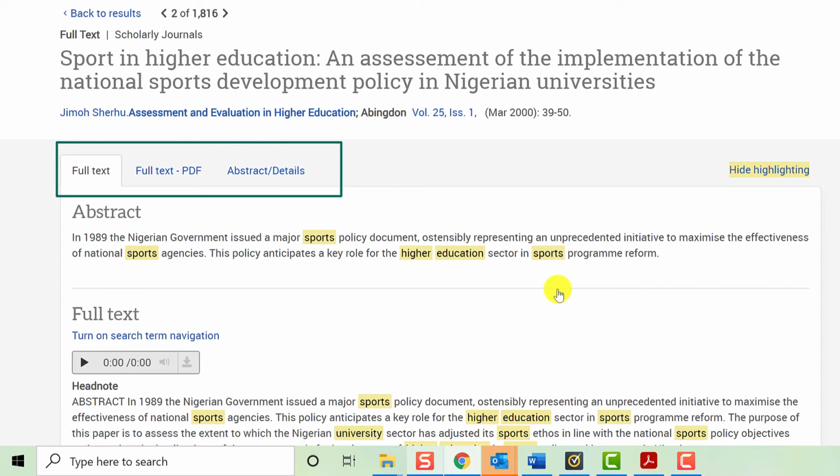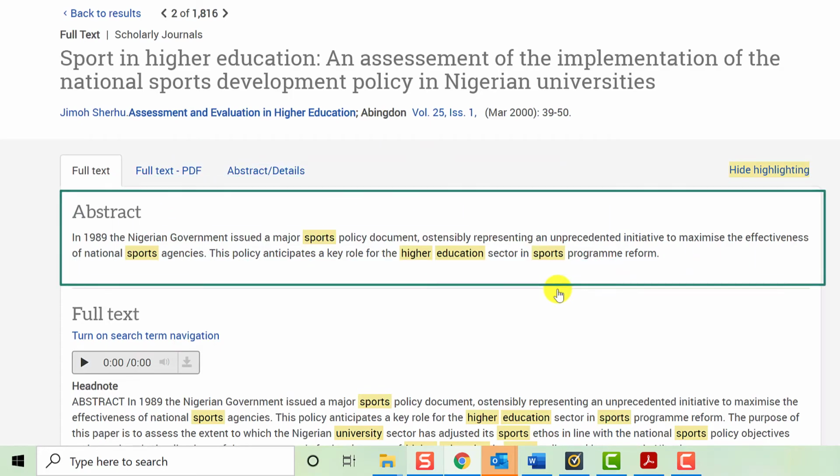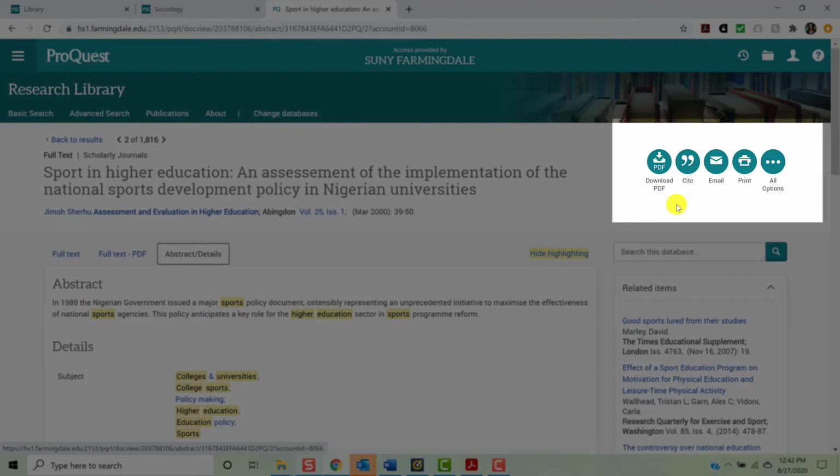At the top of the article, you'll see several tabs. Click Full Text PDF to read the article as a PDF, if available. Click Abstract Details to view more information about the article, including a brief abstract. On the upper right side of the page, you will see several buttons which provide you with extra tools. You can use these buttons to download the PDF, email yourself a copy of the article, print the article, or generate a citation to the article.